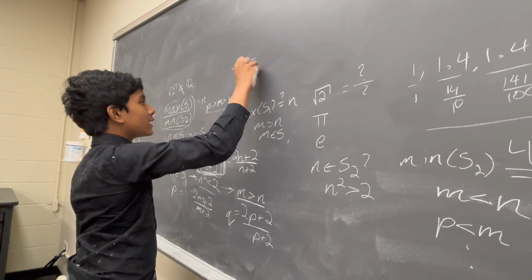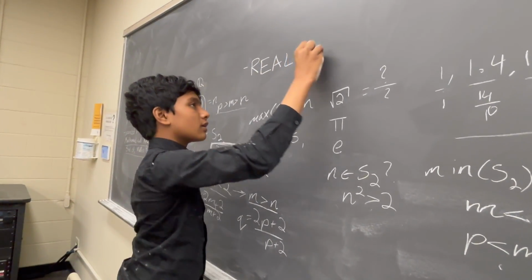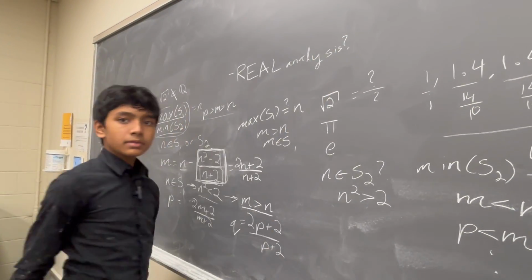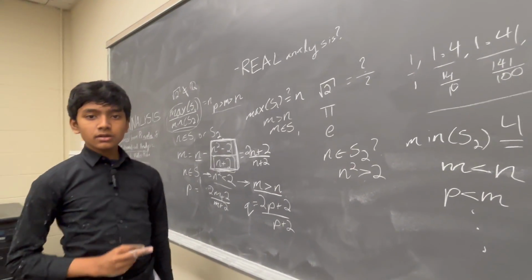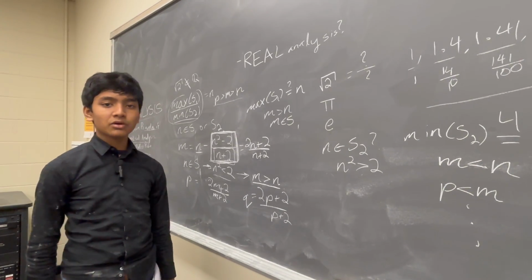Why real analysis? Why not just rational analysis? Because even though we can always find some rational number between two other rational numbers, no matter how close they are,